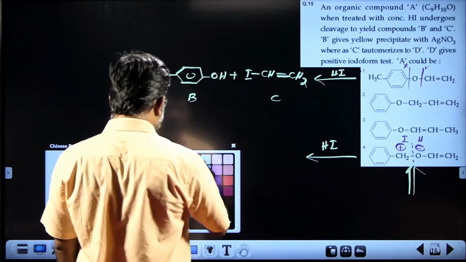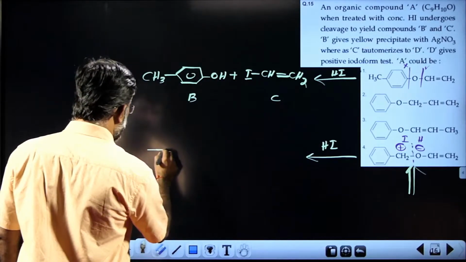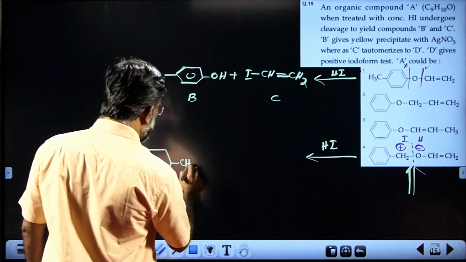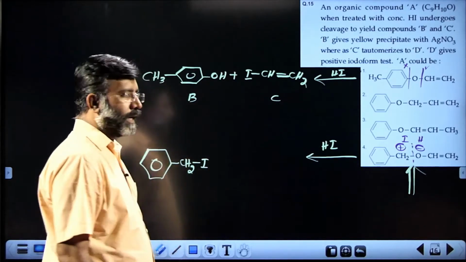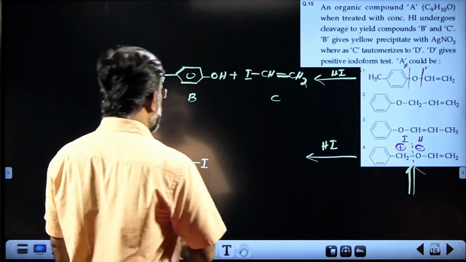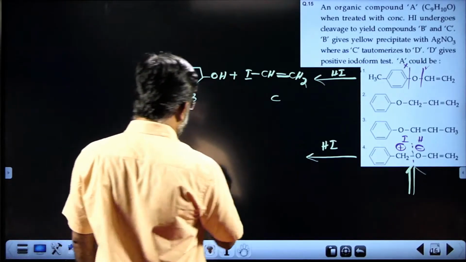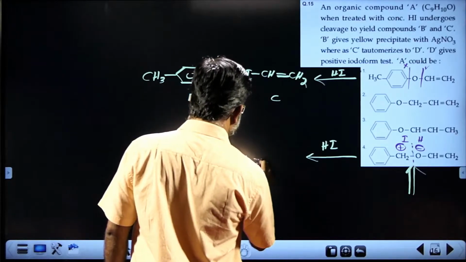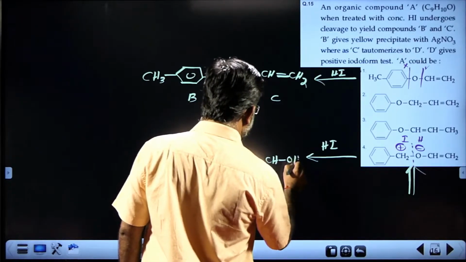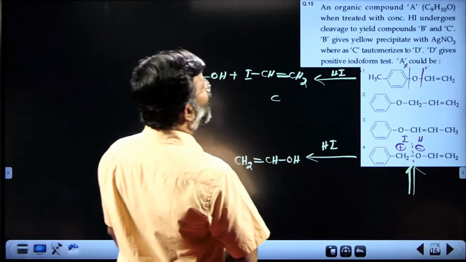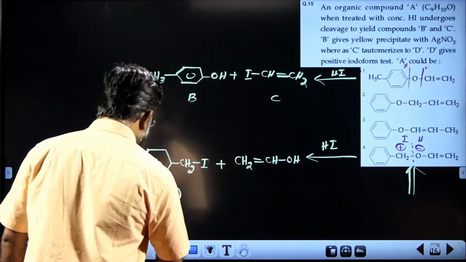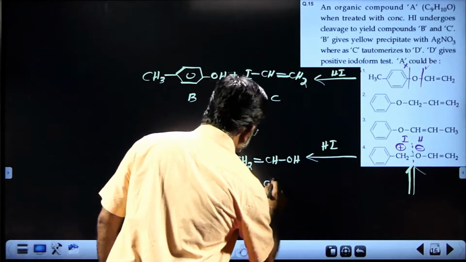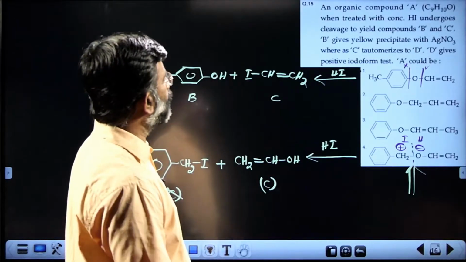And what will be the product obtained there? Let's examine. This is the product in the fourth choice. You have benzene ring and CH2I, that is benzyl iodide. Let this be product C. And what is the next one? It is CH2=CHOH. I'm sorry, let this be B and C. Doesn't matter B or C, whatever it is, no problem.